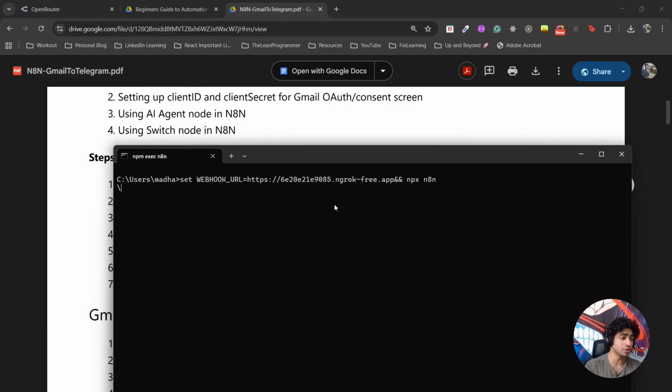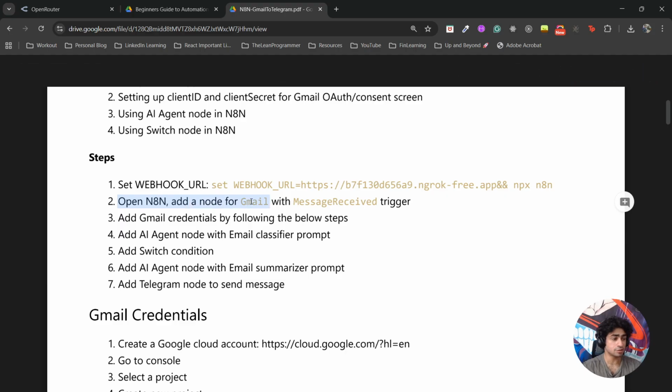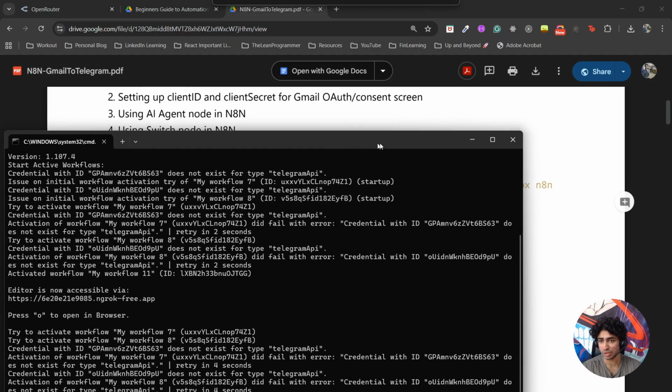If you're doing this for the first time, it might take some time because it will install the dependencies. I have done it thousands of times, so it will not take a lot of time for me because I already have all the dependencies cached on my system. So it will just quickly start the N8N. Once that is done, open N8N, create a new workflow, search for Gmail node, and choose the message received trigger.